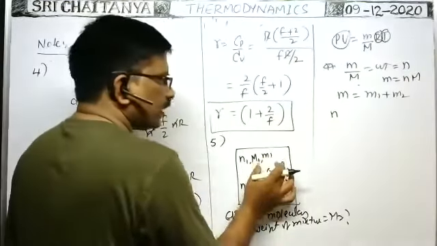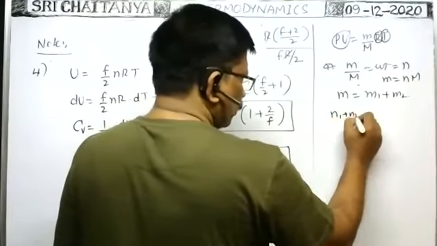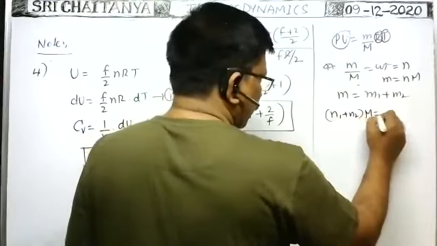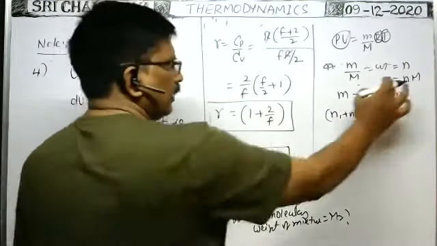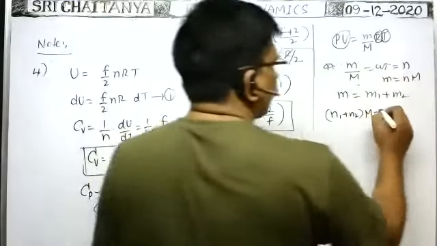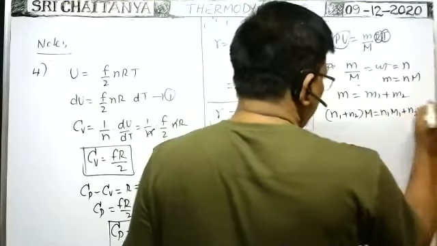So in case of the mixture, total mass is equal to total number of moles N1 plus N2 times the effective molecular weight. In case of the first gas, mass m1 can be written as N1 into M1. Second, N2 into M2.